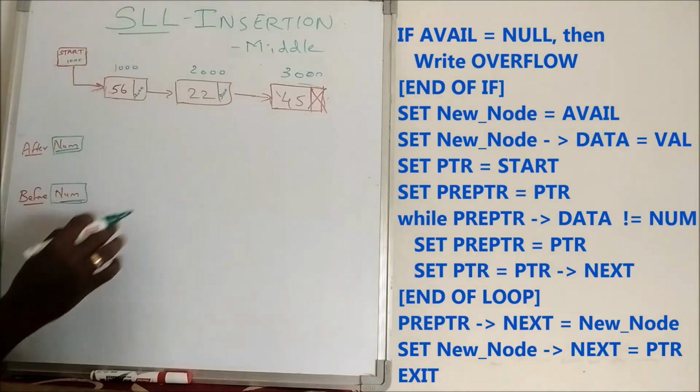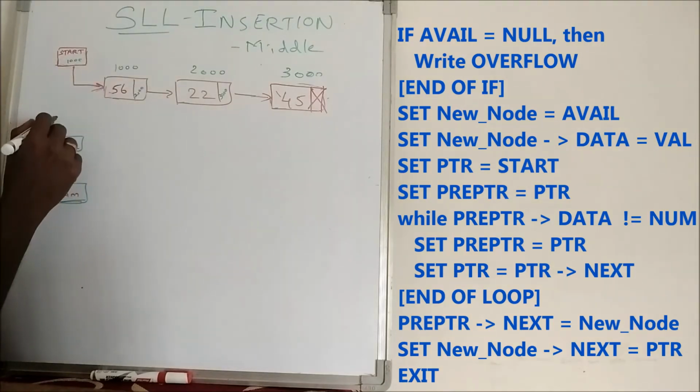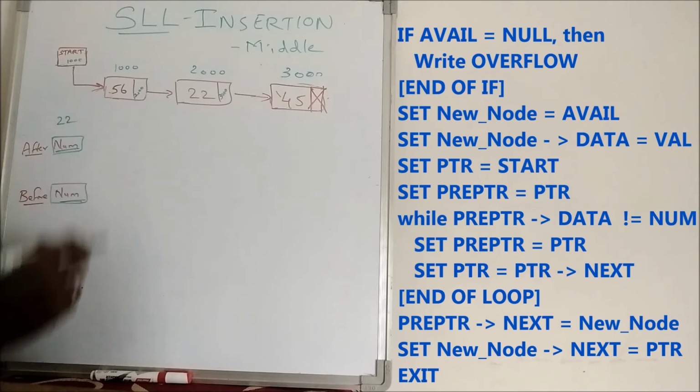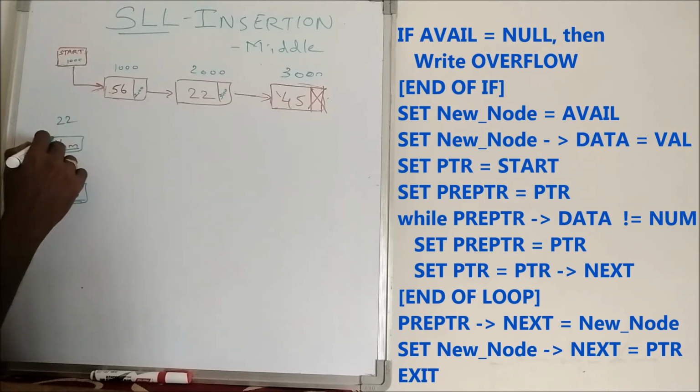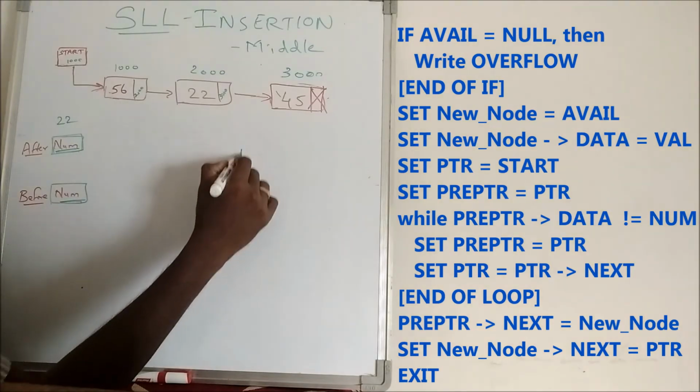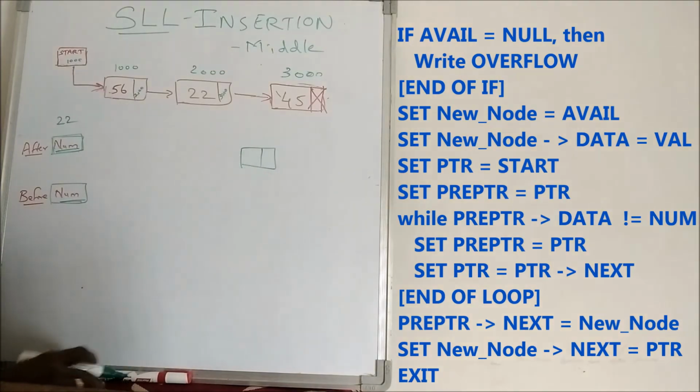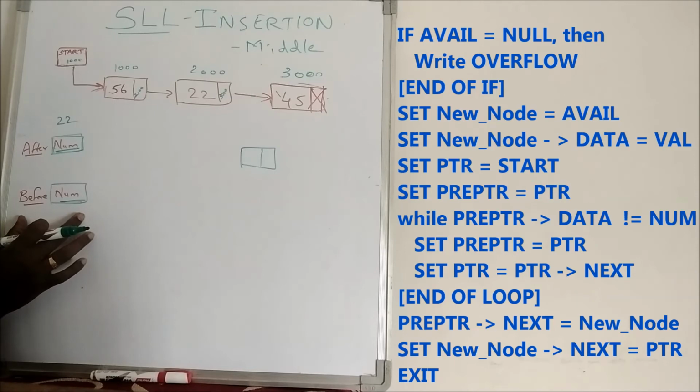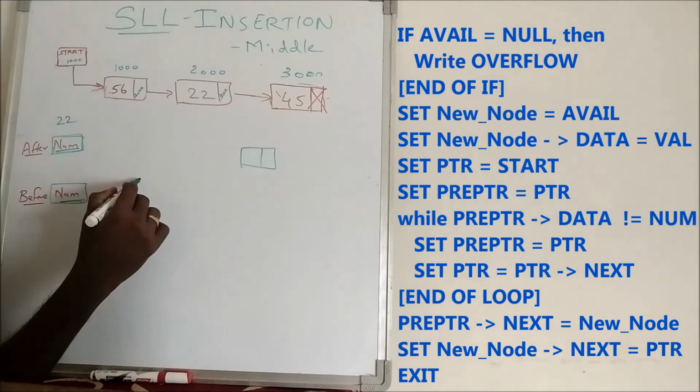For example, in this case, if I take NUM as an input of 22, in my program I am using a scanf statement to get an input for the variable called NUM, which is now 22. If it is after 22, I have to insert the node here. Before 22 means I have to insert the node here.